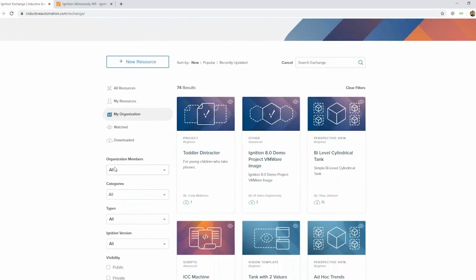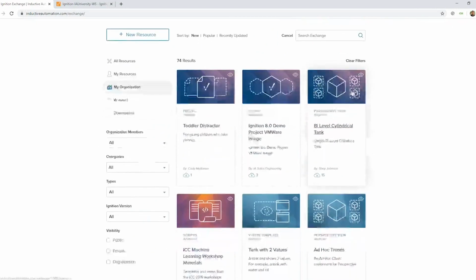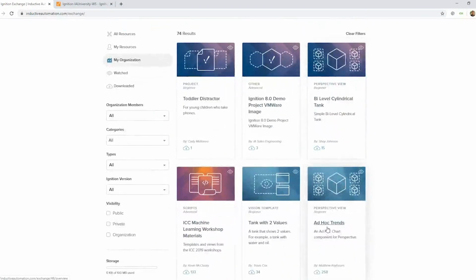But with that all being said, there are a couple resources that I really want to highlight today and show you. As we go through this, I'm actually going to not just show you them here inside the Ignition Exchange website, but in addition, we're going to download them, load them into Ignition, and show you how that all works. Let's go ahead and first of all show you the ad hoc trend chart. As I had mentioned before, a big piece of Cloud Templates was that Vision ad hoc trend chart.